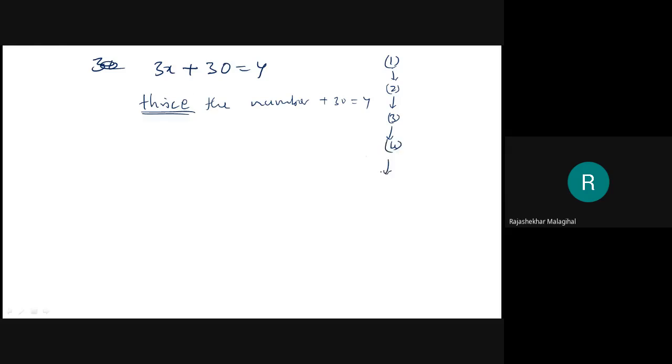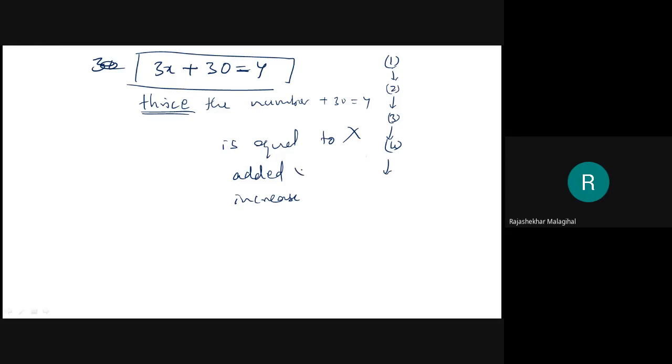Still a confusing way. Can you explain this one in a confusing way, or otherwise in a difficult way? But here the restriction is you should not use the words "is equal to", you should not use the word "added", and you should not use the word "increased". These words you should not use. Other than these words, which one can you suggest in the place of plus? So, sum of both numbers is y.